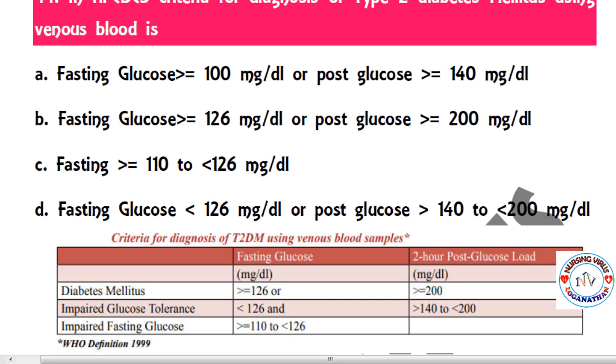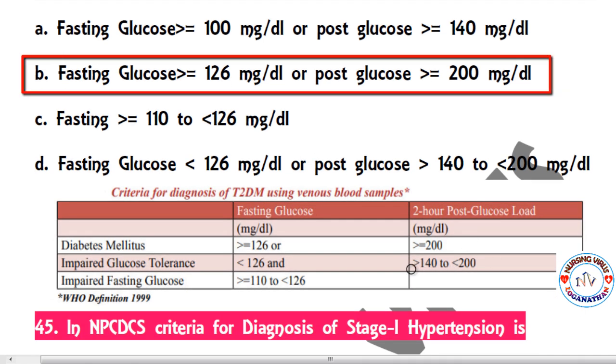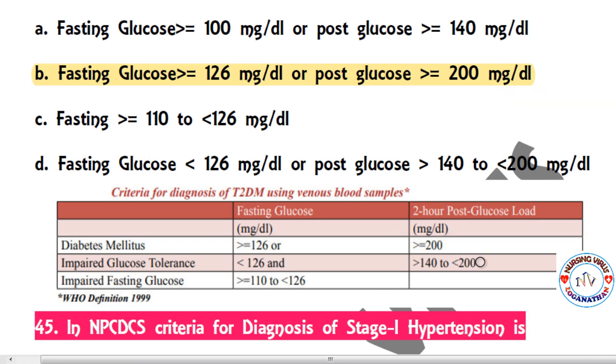So according to NPCDCS, the correct option is B, fasting blood glucose more than or equal to 126 mg per deciliter or post glucose level more than or equal to 200 mg per deciliter, for diagnosing type 2 diabetes mellitus using venous blood. You can take this reference. This is the reference taken from NPCDCS according to the WHO.